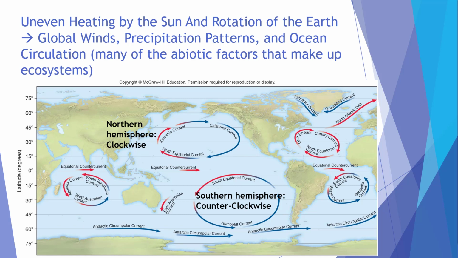But the ocean does its share of heat moving too, given that it is completely made up of water, which has such a high specific heat capacity. The main difference is that it moves slower than air masses. You can see the major surface currents in the ocean. There are actually many, many more, but these are the major ones, and they follow the circular pattern that are called gyres.